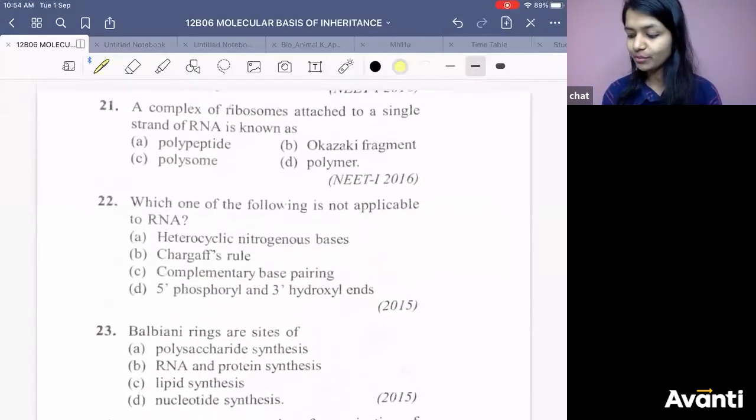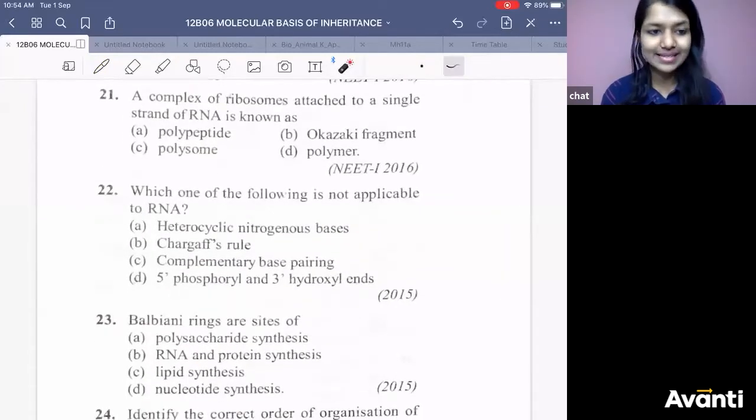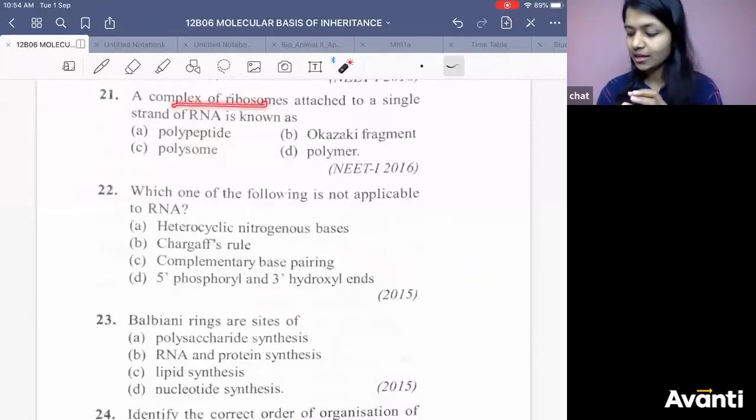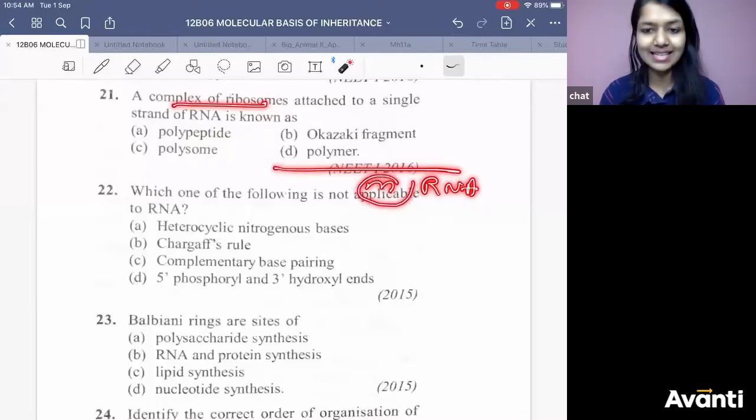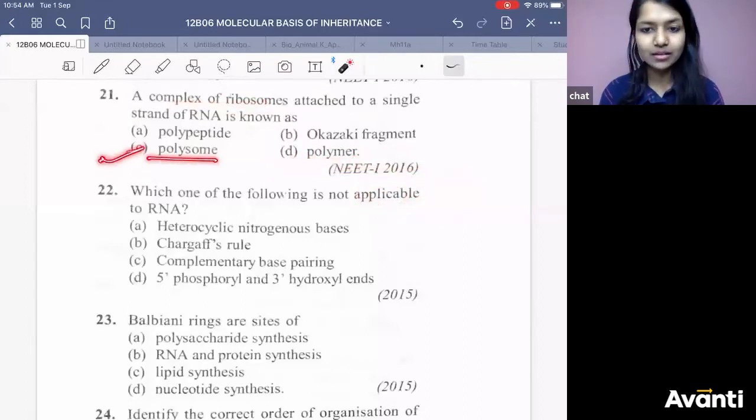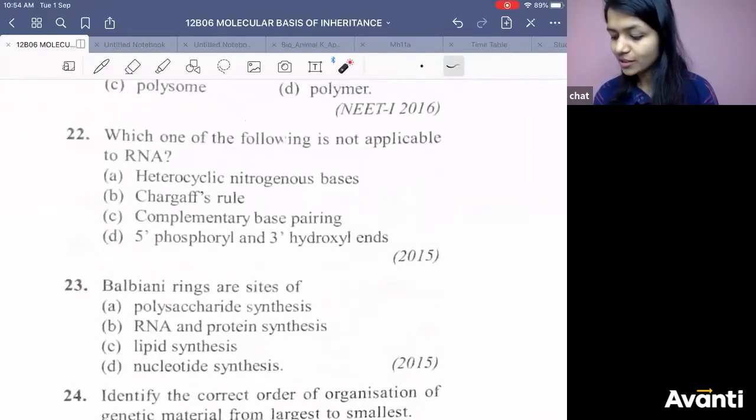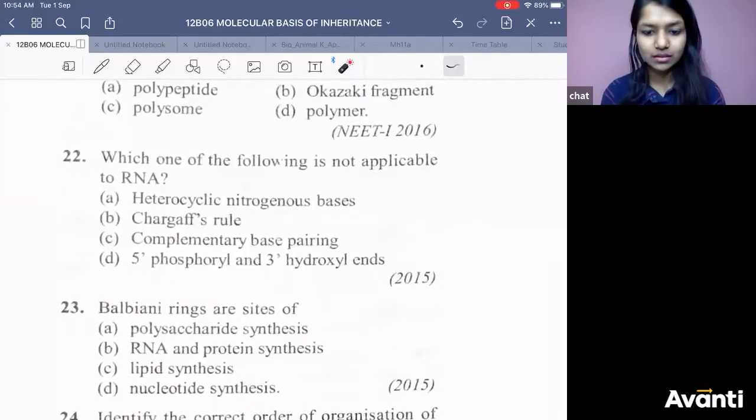Question number 21, please answer it quickly. Very easy. If there are so many ribosomes present on the RNA, if I make it specific, I say it as mRNA. So many ribosomes are attached. What do you call it? It is polysomal. Right? Cool.